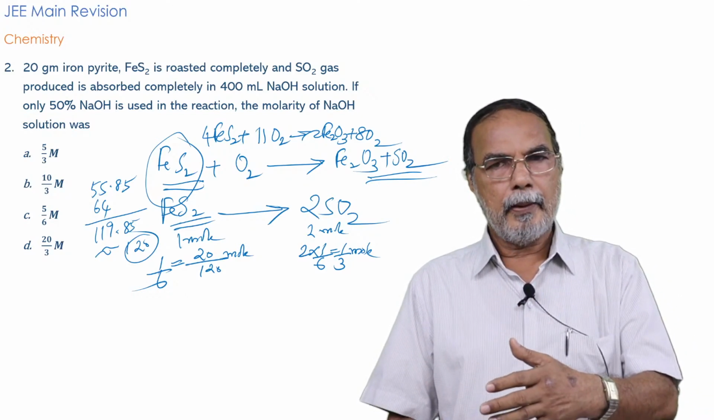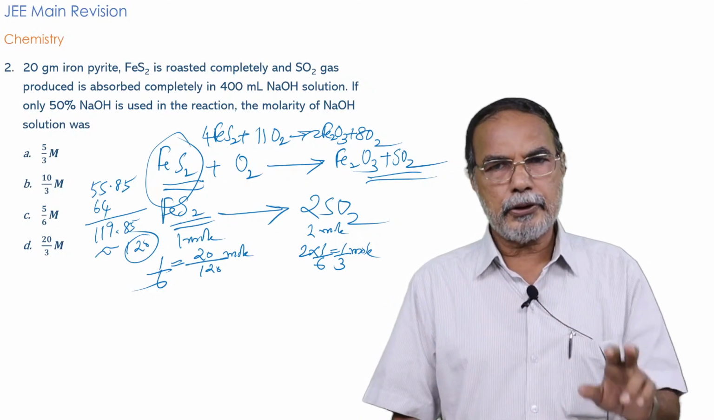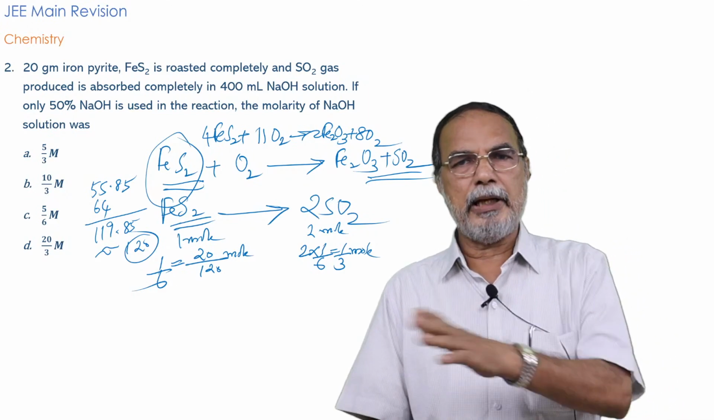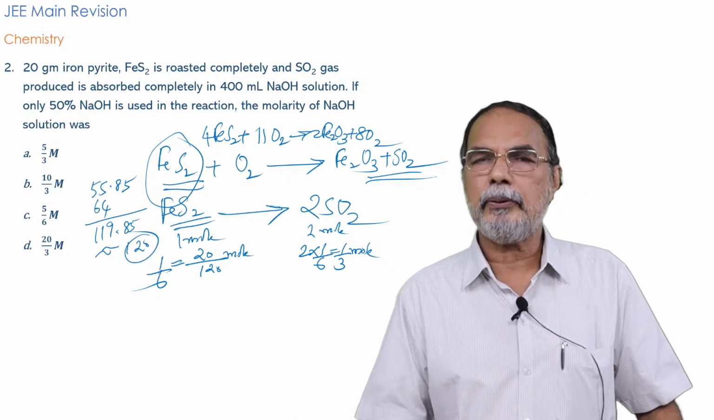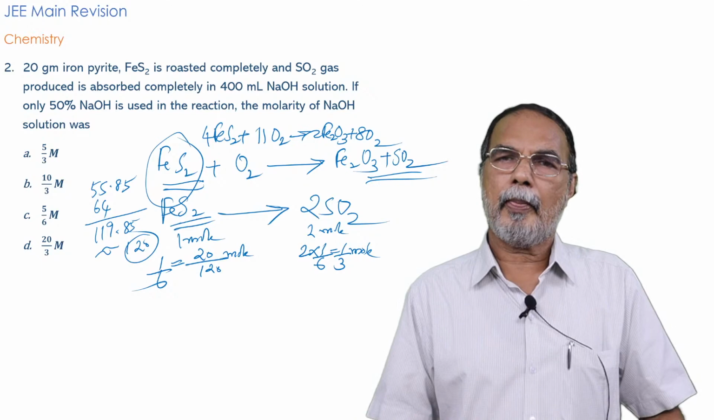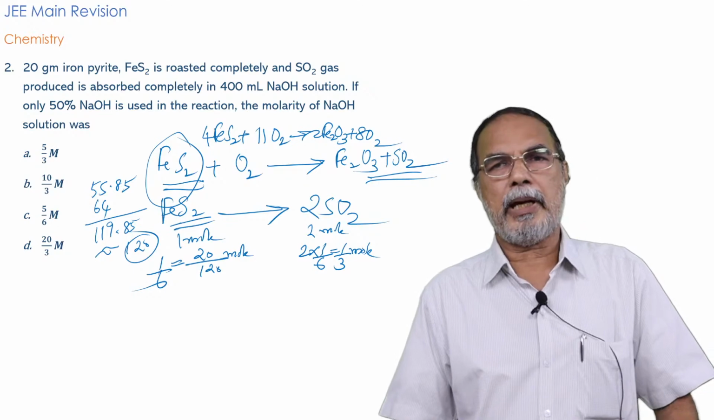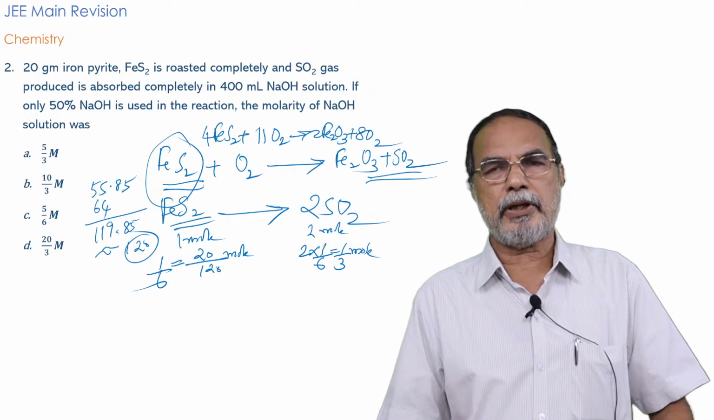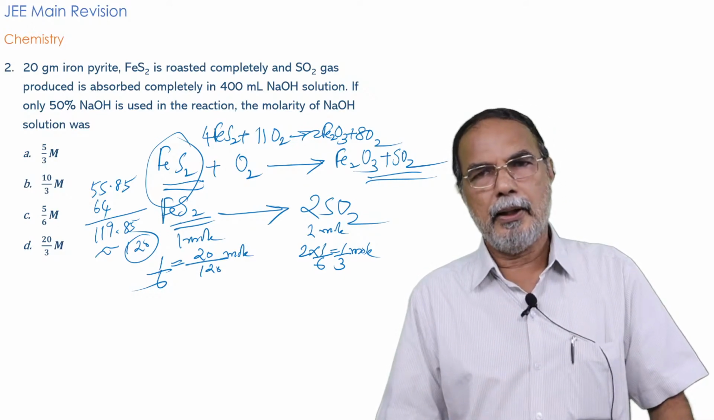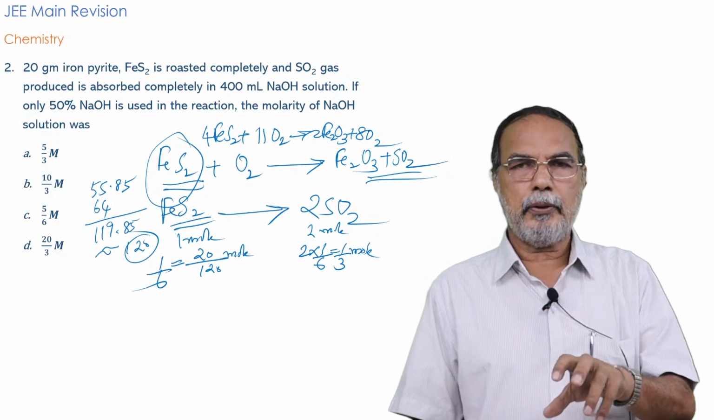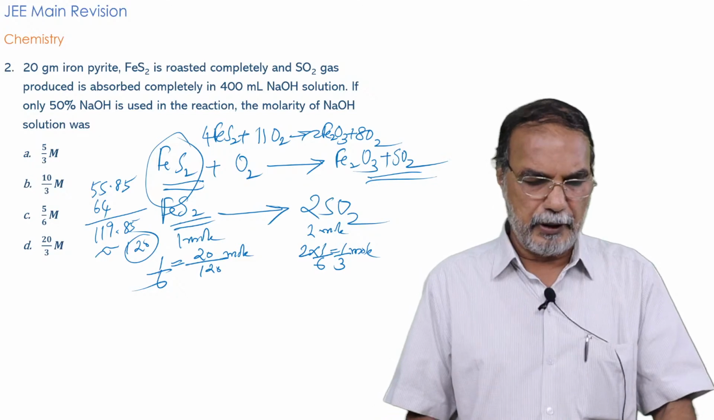FeS2, roasting, complete oxidation to ferric oxide and sulfur dioxide. So the 2S in FeS2 is completely converted into 2SO2. Okay? That means 1 mole of FeS2 gives 2 moles of SO2. 1 mole of FeS2 is 120 grams, by adding the atomic masses you get the molecular mass 120. So 20 grams means 20 by 120, that is 1 by 6 mole, and 1 by 6 mole FeS2 will give you 2 into 1 by 6, that is 1 by 3 mole sulfur dioxide. Do you follow?